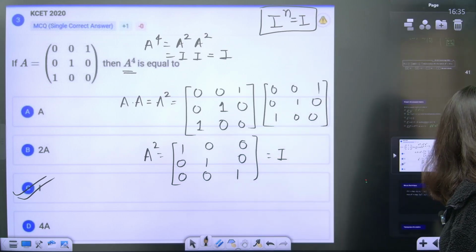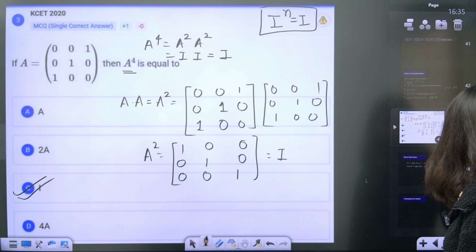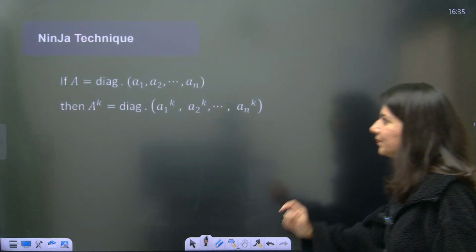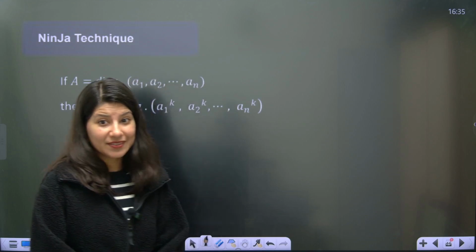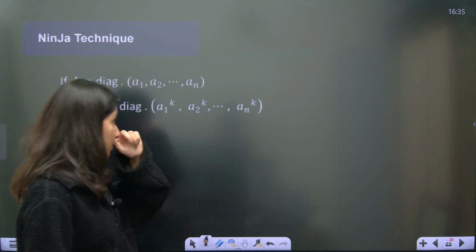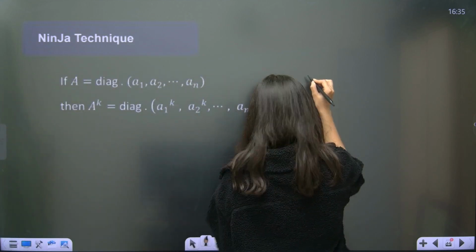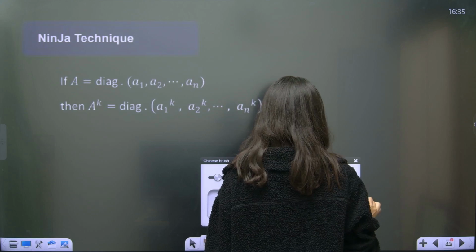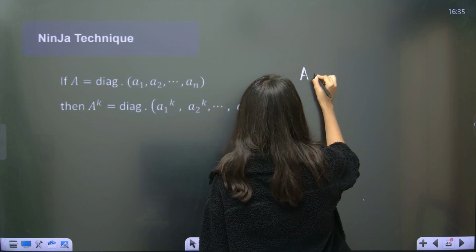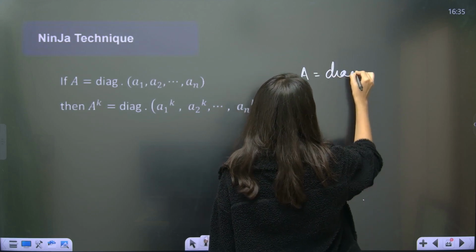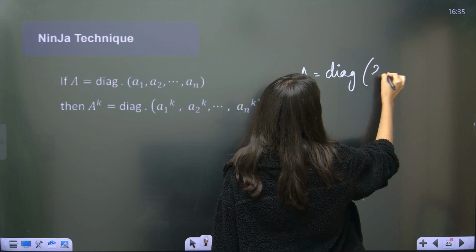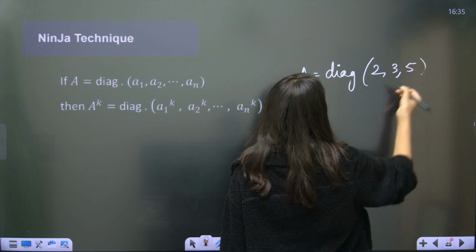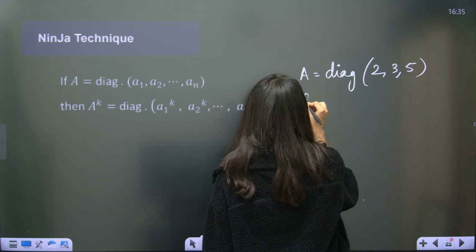Shall I move towards the next thing, which is some ninja technique? This is something really interesting. Suppose you are given a diagonal matrix and you have to calculate A raised to power 200.